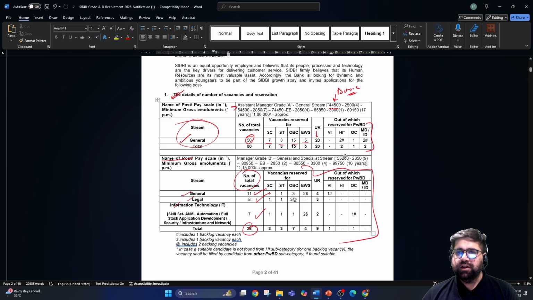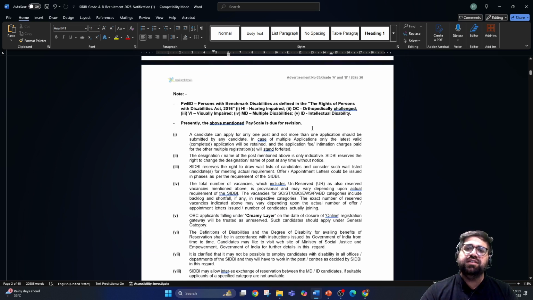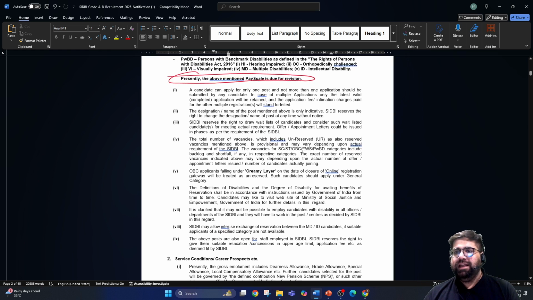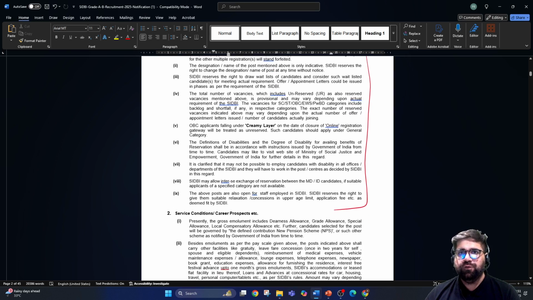Now, moving forward, once we have clarity on the number of seats, you also need to focus on this particular point. Presently, the above mentioned pay scale is due for revision. So definitely your basic pay will increase, which will increase your CTC also. And if you just come down, this is all about PWD students and OBC students, please read the details, then only you have to fill the form.